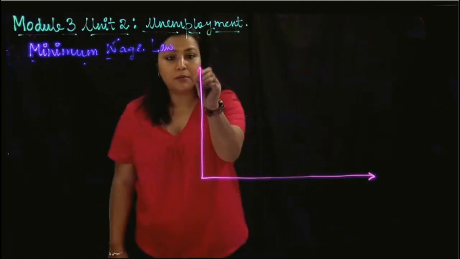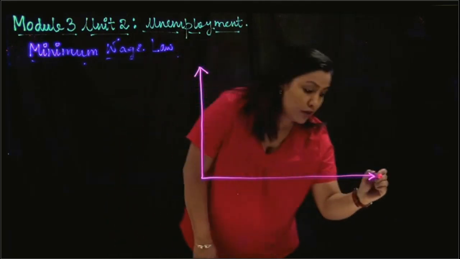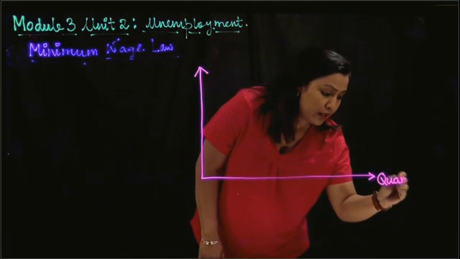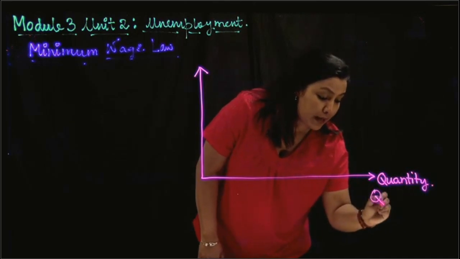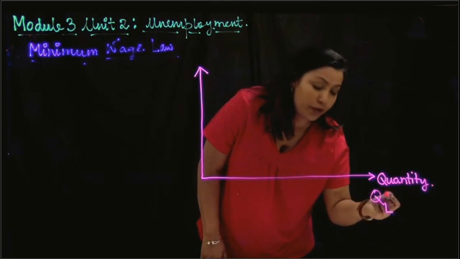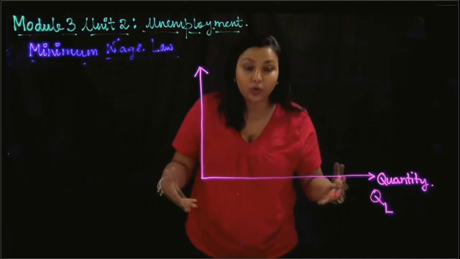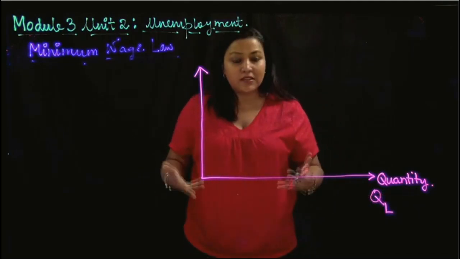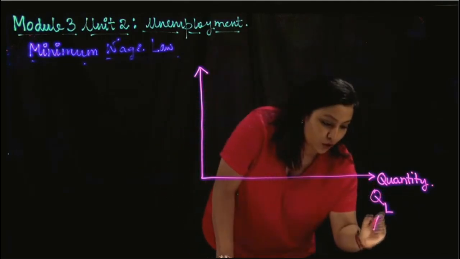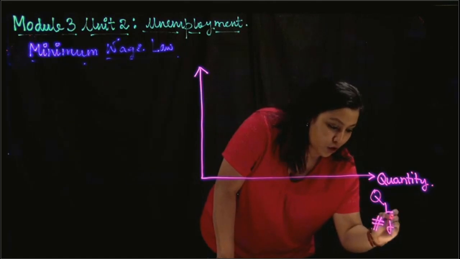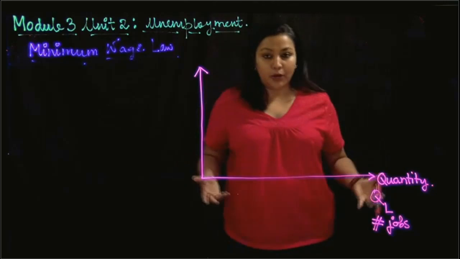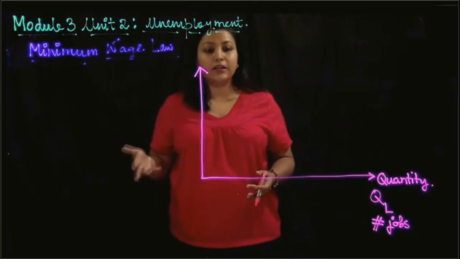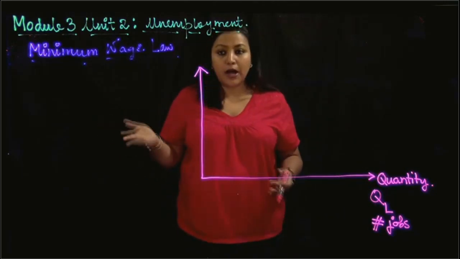So that's my two-dimensional diagram. Here of course I have quantity. By quantity I mean the quantity of labor that is demanded, the quantity of labor that is needed and hired. So basically the number of jobs. You could also look at this as the number of jobs that are available, because if the number of jobs is 20, that means so many workers are needed and so many workers are likely to be hired.